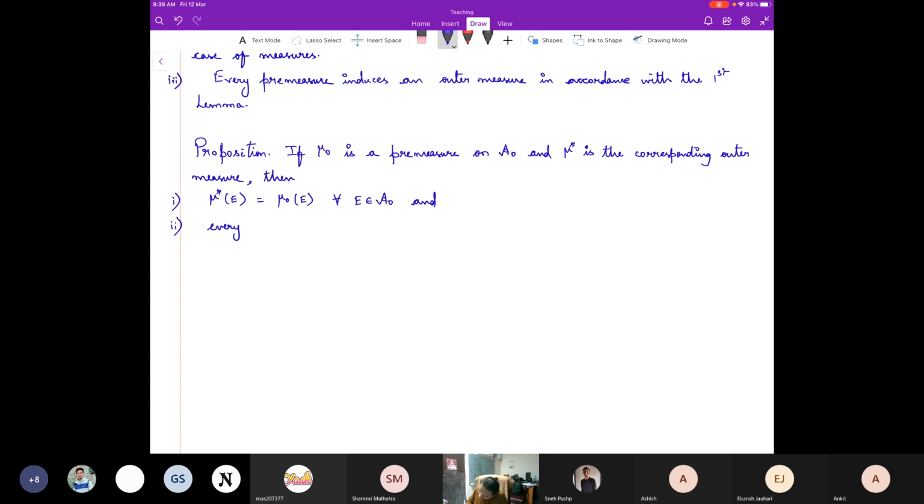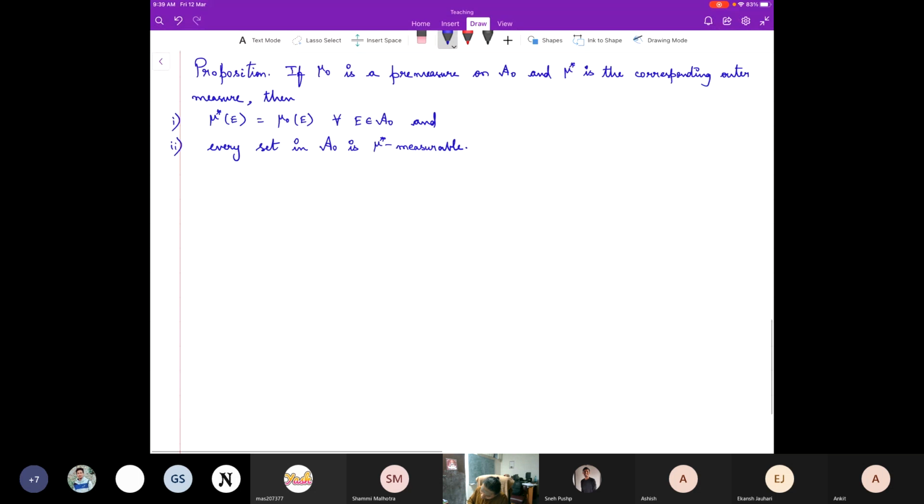So every set here, mu naught is defined on the given algebra A naught, and every set in A naught is also mu star measurable. Right. So let's first prove this part.